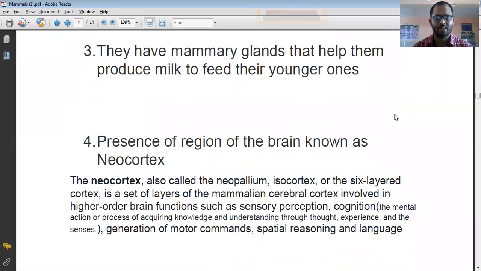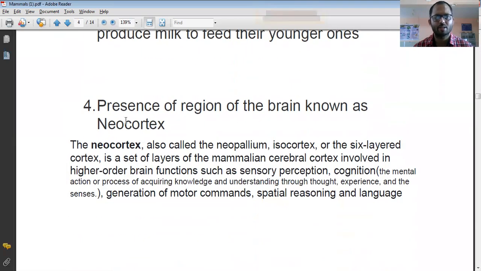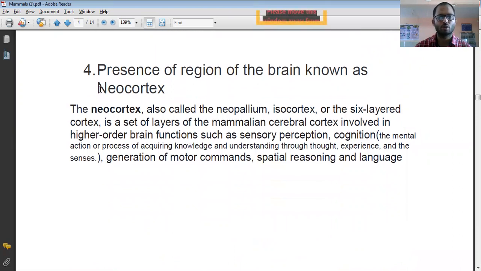Then next characteristic of the mammals is the presence of the region of the brain which is known as the neocortex. Mammals are separated from all the other classes. They have an advanced feature. So mammals have the presence of the neocortex. You can see on your screen.